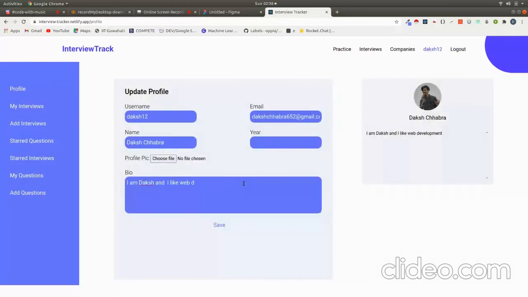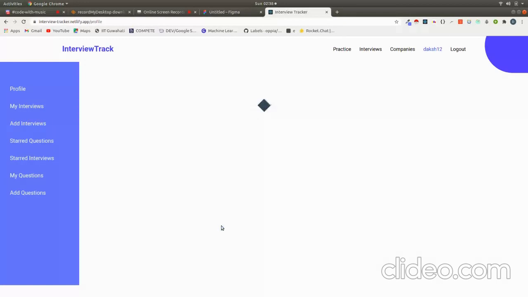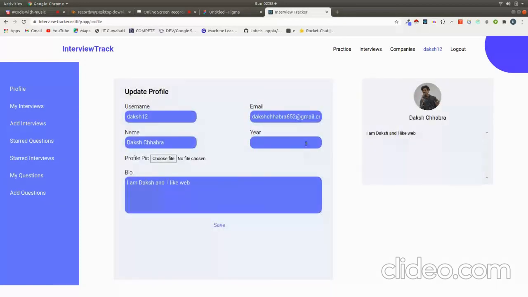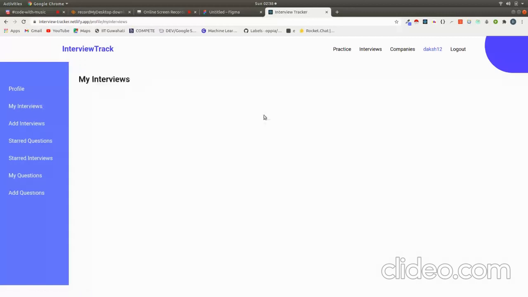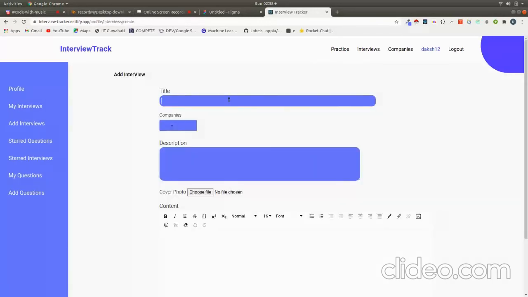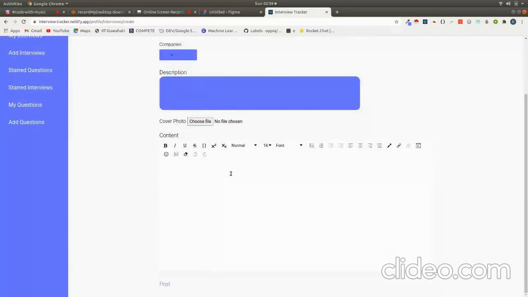User can update profile like this. See, it is updated, and can update any data he want, and he can see the interview which he has created. See, I have not created any interviews yet, so there is nothing to appear. Now user can also add interview, and for interviews we have used a CK editor, a complete rich text editor, which helps user to add interview more easily and comfortably.